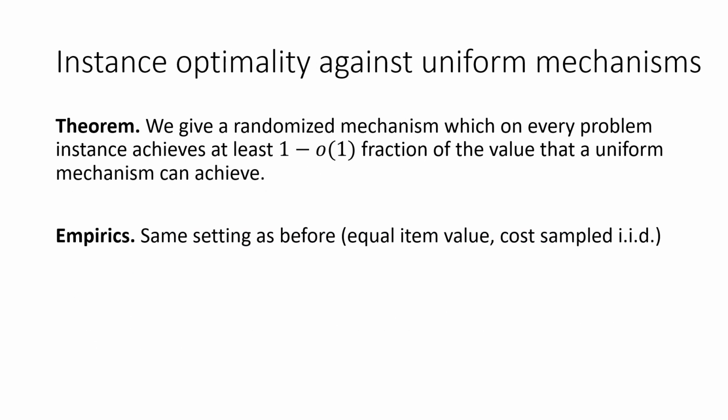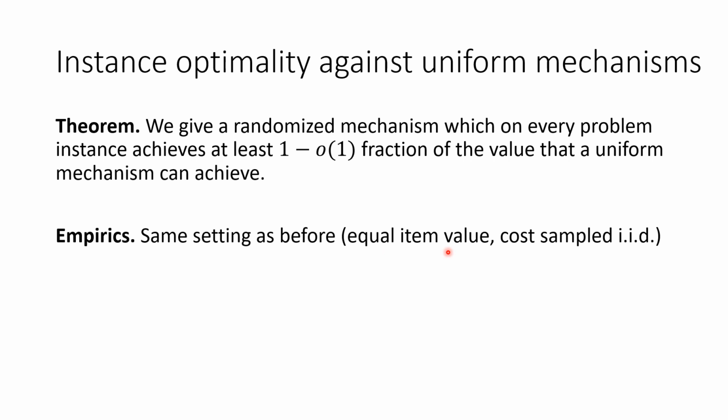Now I want to state our first main result. We design a randomized mechanism that is almost as good as any uniform mechanism on every problem instance. Moreover, we examine our randomized mechanism in the same empirical setting as before when we compared the AGM mechanism and the clock auction.